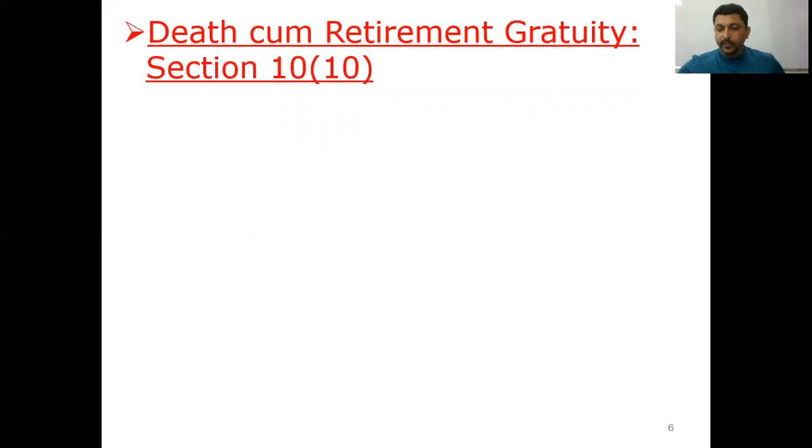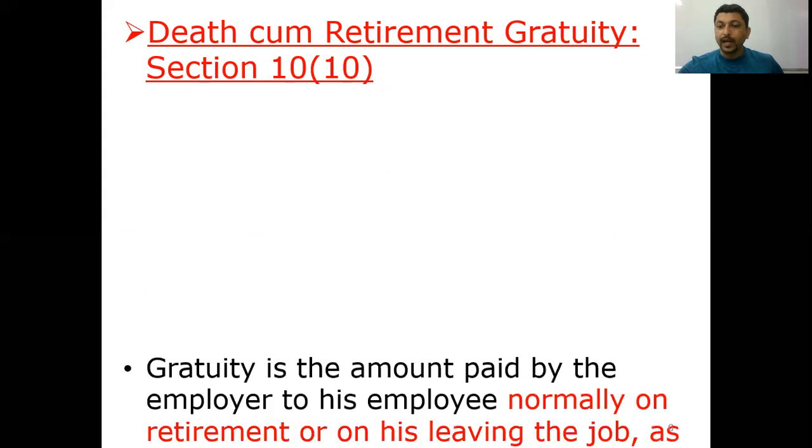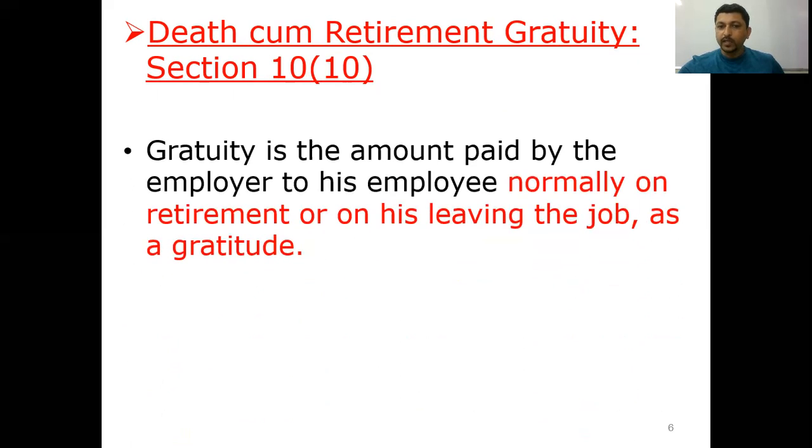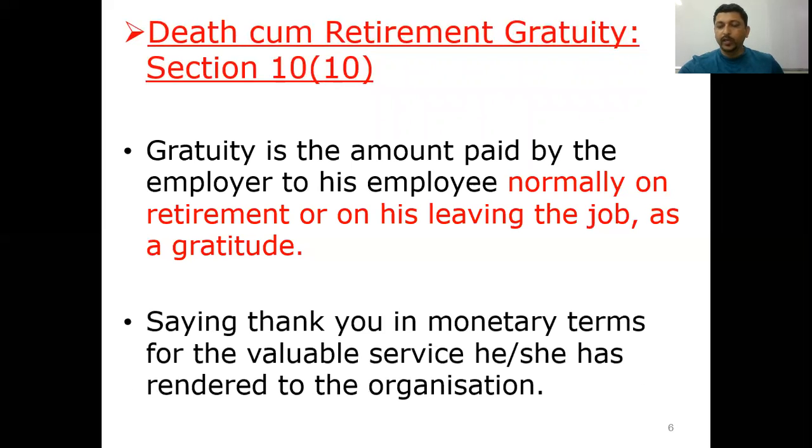Coming on to the next very interesting and very important concept: death cum retirement gratuity. Now, this is covered under Section 10, subsection 10. The word gratuity is very close to, or derived from, the word gratitude. So, gratuity is the amount paid by the employer to his employee, normally on retirement or on his leaving the job, as gratitude. So, what do you mean by gratuity? Saying thank you in monetary terms for the valuable service he or she has rendered to the organization.